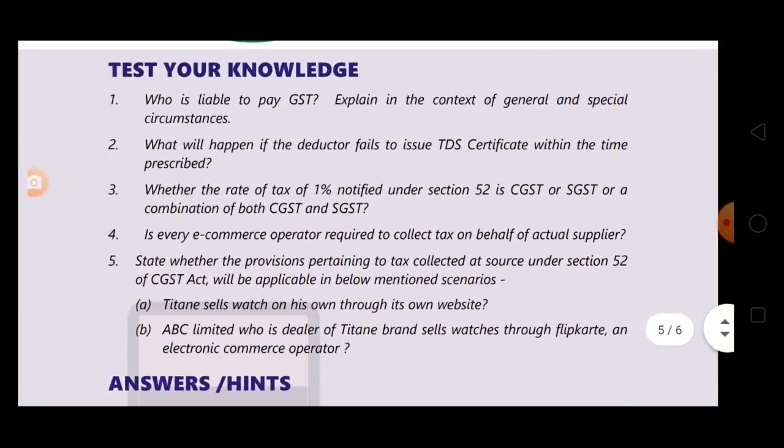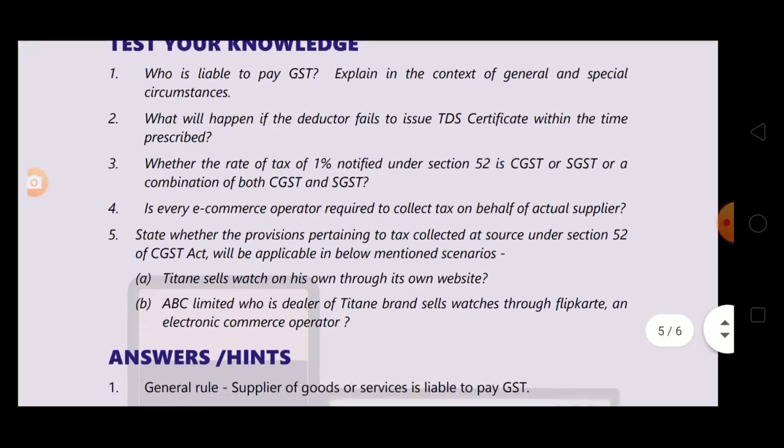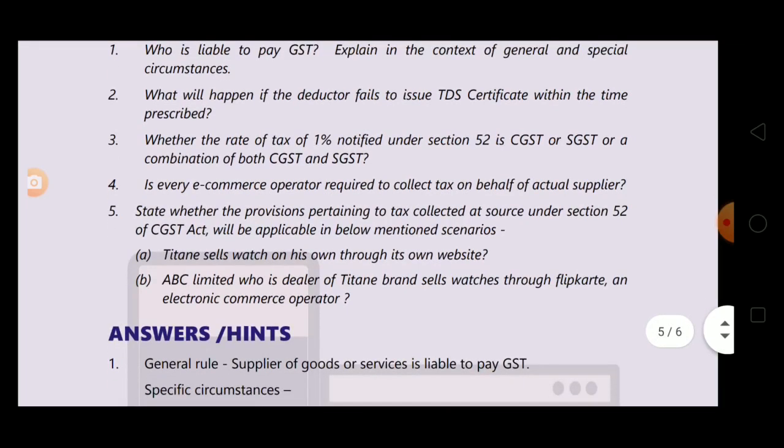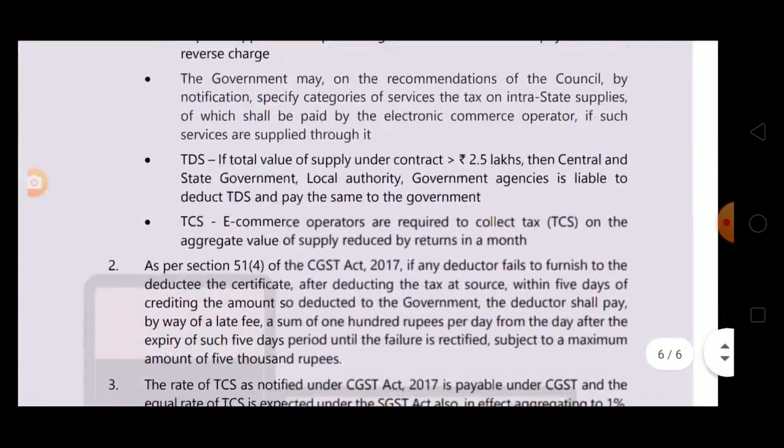Next, question number 2 is, what will happen if the deductor fails to issue TDS certificate within the time prescribed? TDS certificate is required to be issued by the deductor within 5 days. So if it is not issued within 5 days, then after the expiry of 5 days, 100 rupees per day, subject to a maximum of 5,000, fine will be imposed.